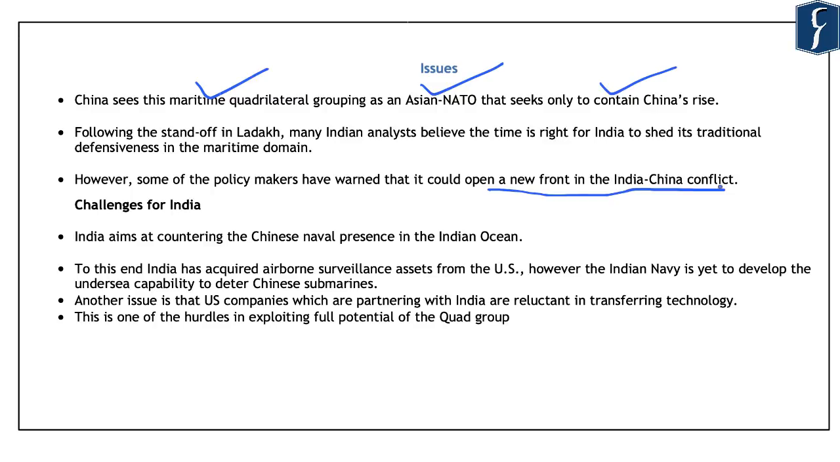Now, although on the face of it, this exercise looks like a very important step in countering China, however, there are certain issues that need to be addressed, which include the transferring of technology by the US companies to India, especially in the defense area. Secondly, India also needs to increase its submarine capabilities to counter the Chinese submarines. So we have seen the historical background of the Malabar naval exercise, the concerns of China, and the challenges faced by India in this regard. With this, let's take up the next news article now.